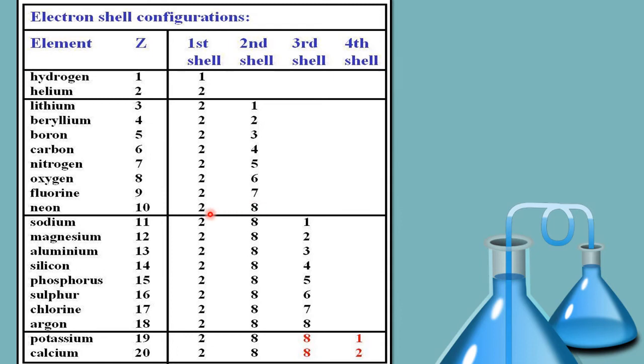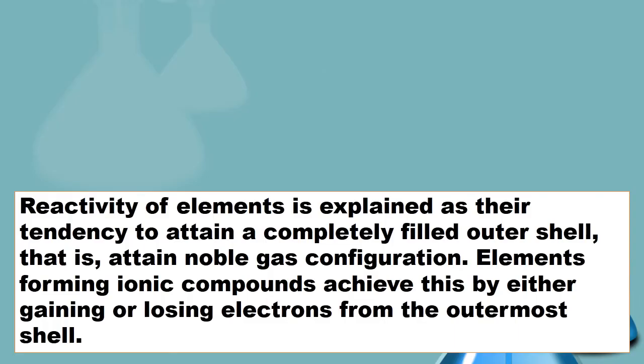But let us take an example of carbon. Carbon has atomic number 6. So the electronic configuration is 2 and 4. Now carbon is not in a situation to lose 4 electrons nor gain 4 electrons. Why? We'll be studying that in the next slide in detail, so that you can understand that if carbon cannot lose or gain electrons, what does carbon do?